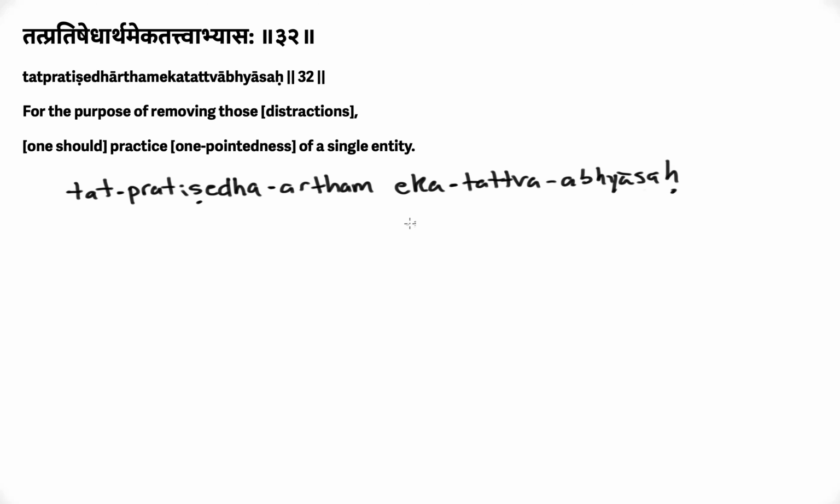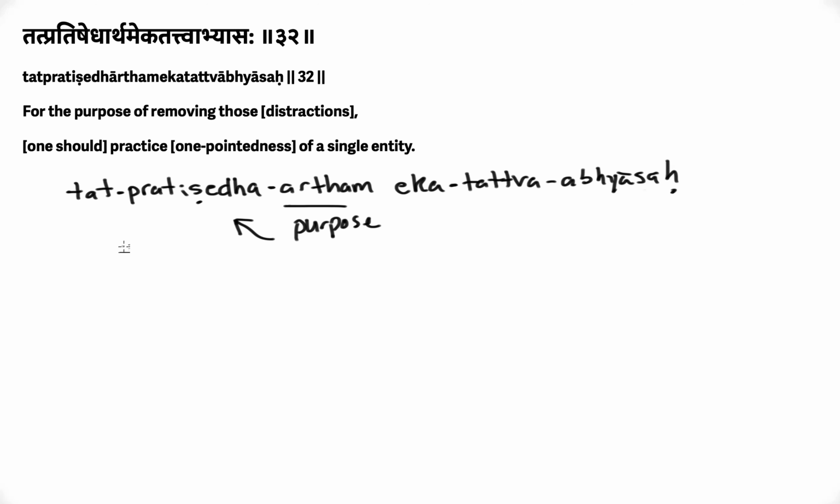Now, let's understand it here. Let's break it down. So artham here in this case is going to mean for the purpose of, right? Artha can mean many things, object, meaning, and purpose. In this case, it's saying for the purpose, or for the intention, or the goal. So for the purpose of what? Pratishedha.